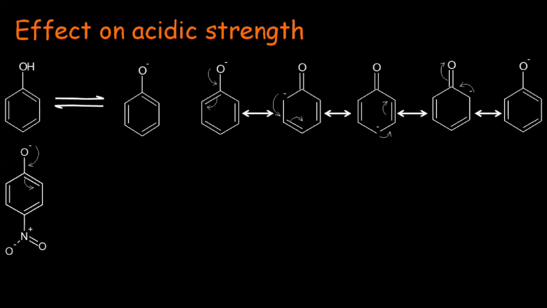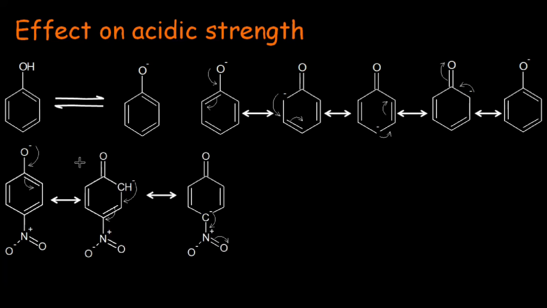Like the nitro group at the para position, which is an electron withdrawing group, it gives rise to various canonical forms. When the lone pair shifts between the benzene ring and oxygen, the second canonical form is possible. The third is possible when this negative charge shifts between these two carbons and this pi bond shifts to the para position.